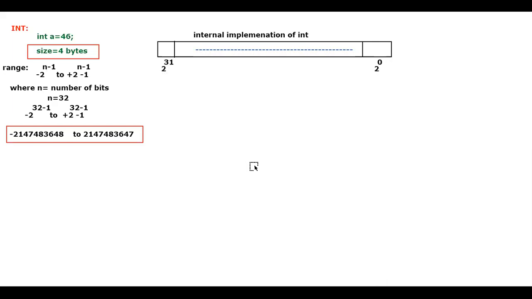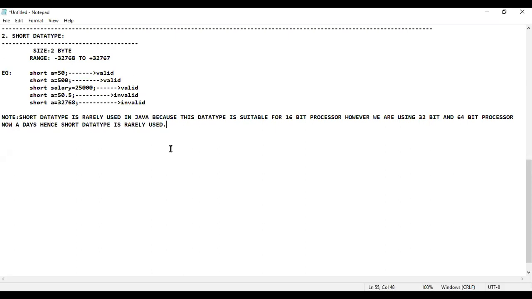So copy this one quickly. So let me give you some points. Completed with this, let me share you the screen with respect to the notes. So let me go here. So let me give you the examples first. So I would like to consider this is the end of the particular short data type.